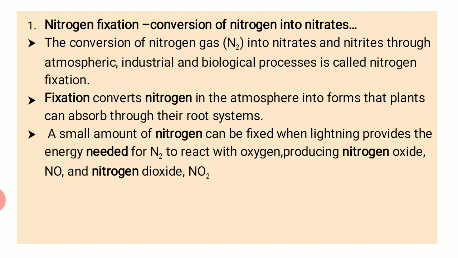The conversion of nitrogen gas, that means N2, into nitrates and nitrites through atmospheric, industrial and biological process is called nitrogen fixation. Fixation converts nitrogen in the atmosphere into the forms that plants can absorb through their root system. Now, this nitrogen fixation is nothing but changing of the nitrogen gas, which is available as much as 78% in the atmosphere, that we have learned, right?